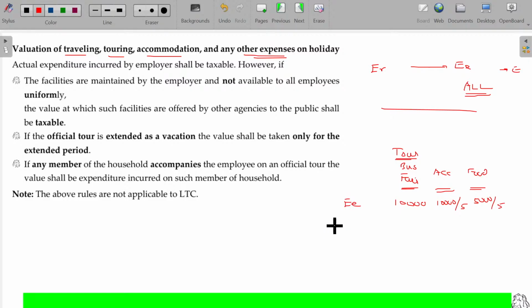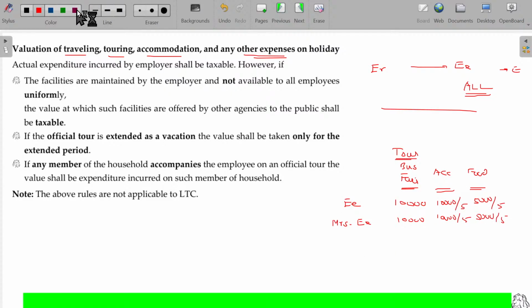And he goes outside the city, right? So he wants to take his spouse along with him. The employer says, okay, I'll spend for that also. So the employer spends 10,000 rupees for the employee's spouse, accommodation bill for 5 days, and food for 5 days.